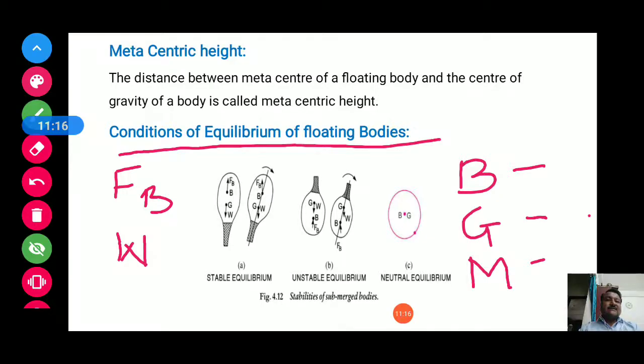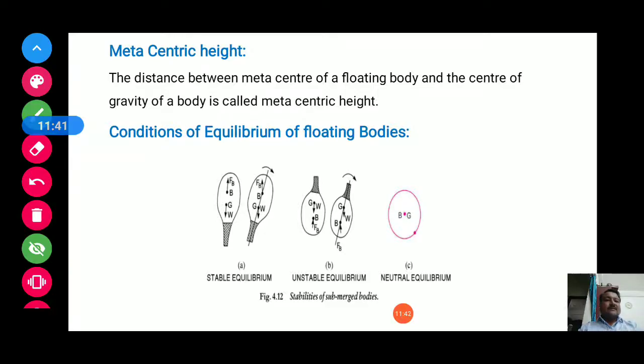FB means the force acting due to buoyancy, and W is the weight of the body that is acting in the downward direction, and buoyant force is acting in the upward direction. So depending on the positions of B and G, we are getting three different equilibriums.